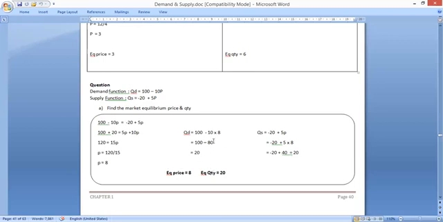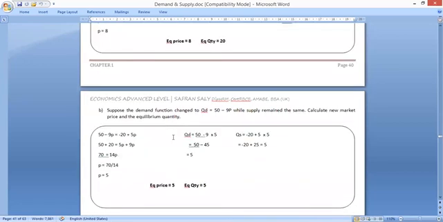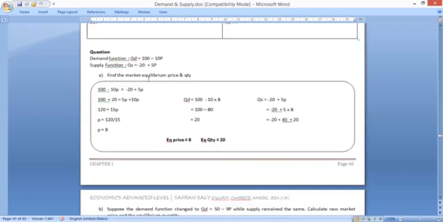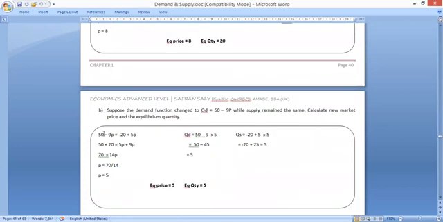There are a lot of past paper questions where you will have to find the equilibrium price and quantity using the demand and supply equations. So we will see another example here. Suppose the demand function they have given is QD is 50 minus 9P, while the supply remains the same. So they have changed the demand equation. The quantity supplied equation is the same. So you use the same method. Since the demand equation has changed, you put the demand equation 50 minus 9P equal to the supply equation, which remains the same, and then you solve the equation as you did before.